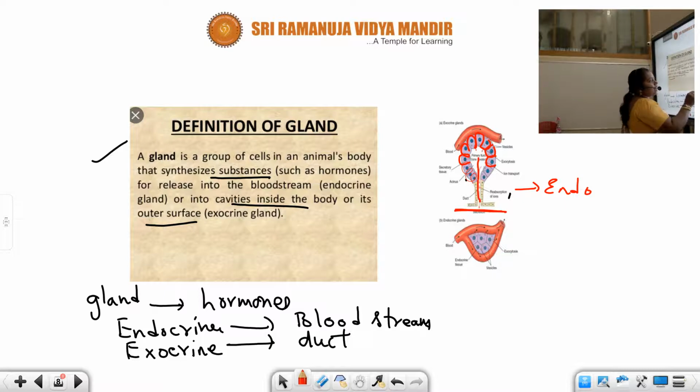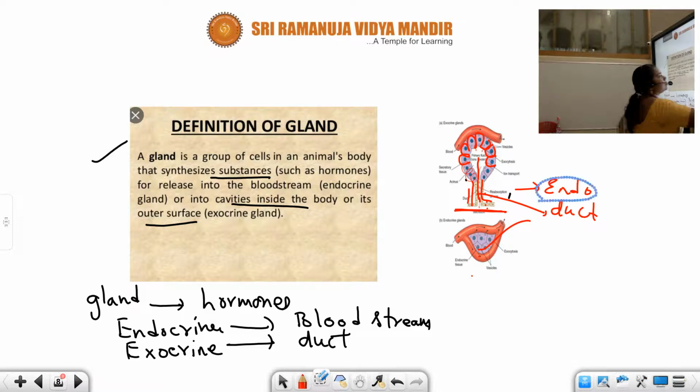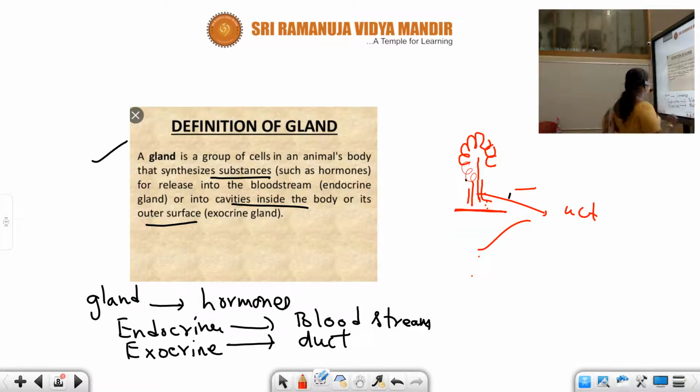But in the second case, that is exocrine, so this is the exocrine, whereas this one is the endocrine gland. It directly secretes its secretions into the bloodstream, whereas this one secretes into the duct. This one is the duct. Okay, this one is the duct. Understand?